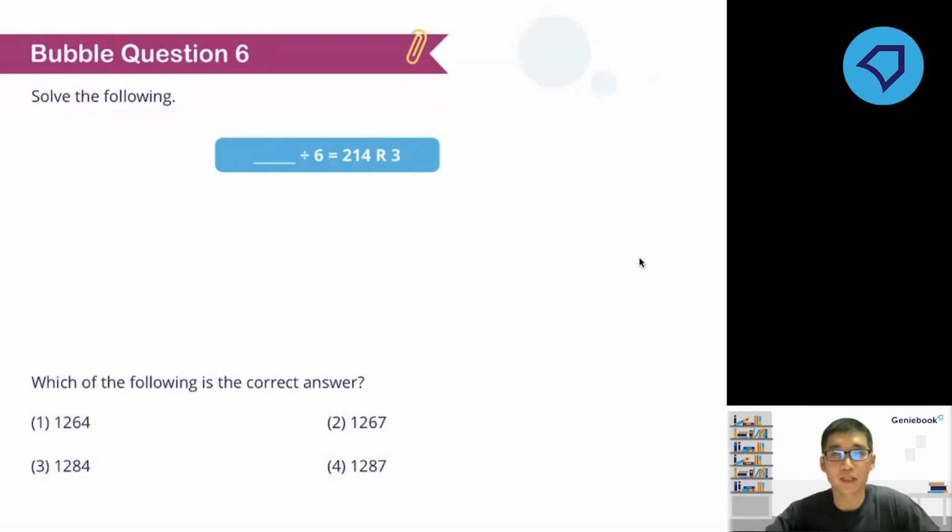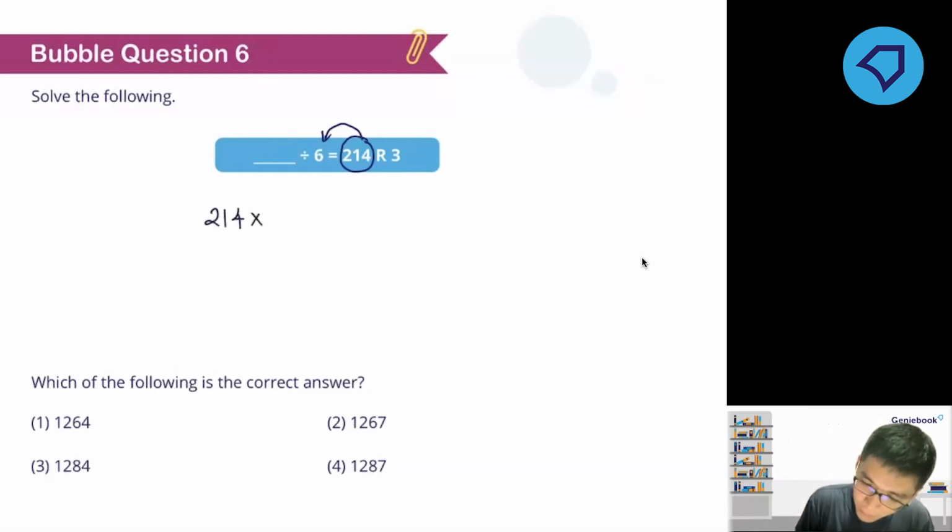That's not the way to do it. Okay, you do not take the quotient plus the remainder, then multiply by the divisor. Okay, that's not the way. You should take the quotient, this one, multiply back your divisor first, right? Because you have 214 groups of 6. Because you take the original number, I divide by 6 or I split into groups of 6. So I have 214 groups of it. So the first thing you need to do is, take 214, multiply by 6 first. Okay, so you do your working this way.